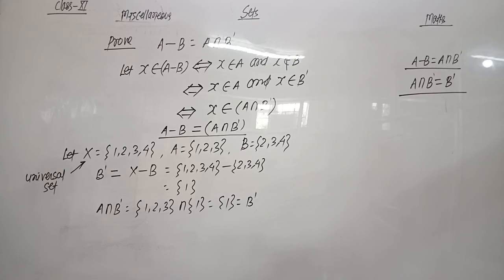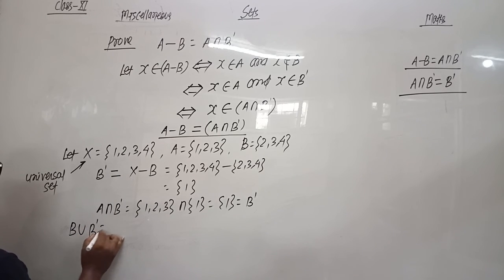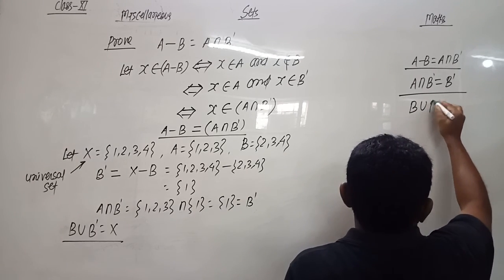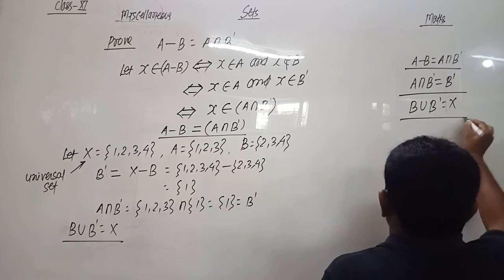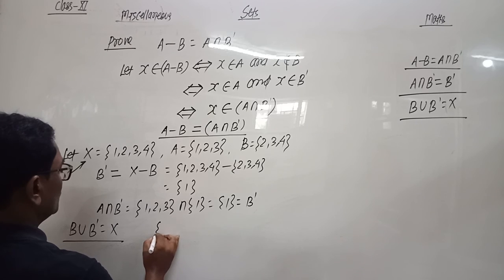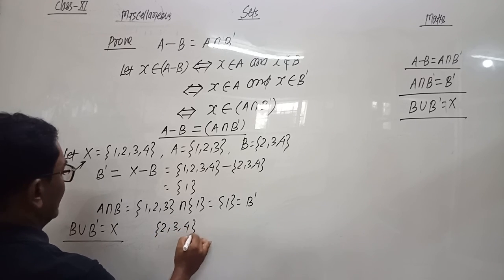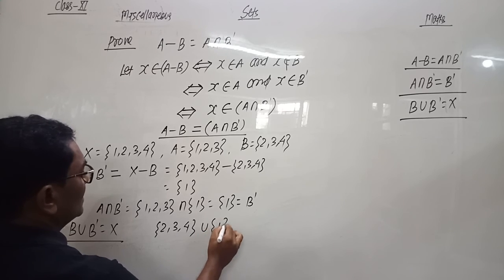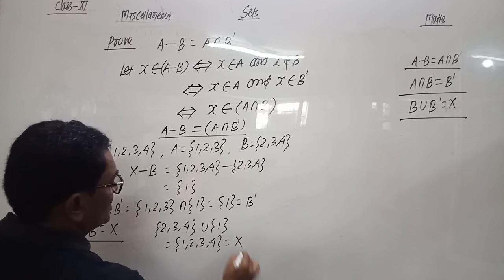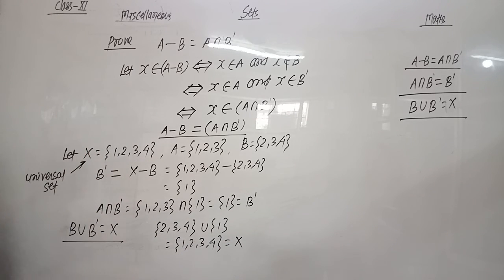Now the second result is B union B dash equals X. We will prove this result also. B union B dash equals universal set X. So the elements of set B are 2, 3, 4, and the element of B dash is 1. So this becomes {1, 2, 3, 4}, and {1, 2, 3, 4} is equal to X. So we prove the result B union B dash is equal to X.